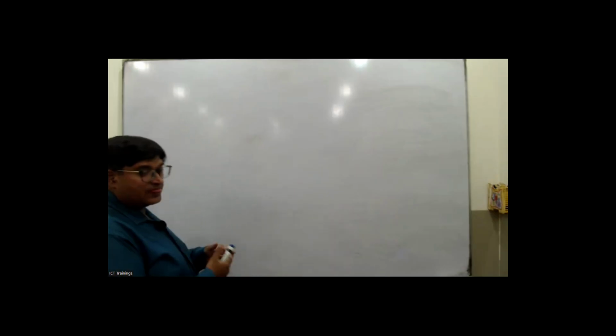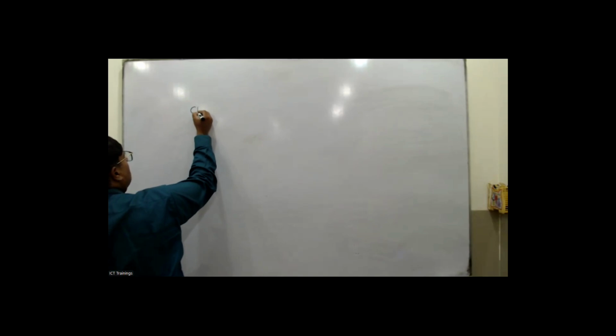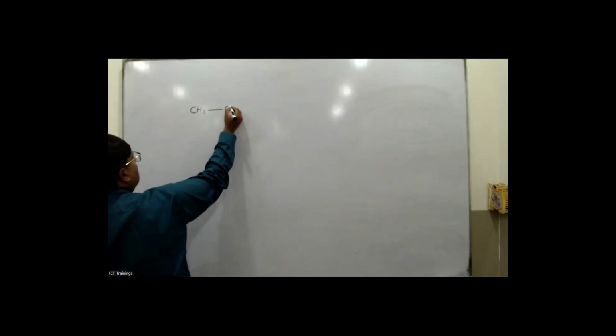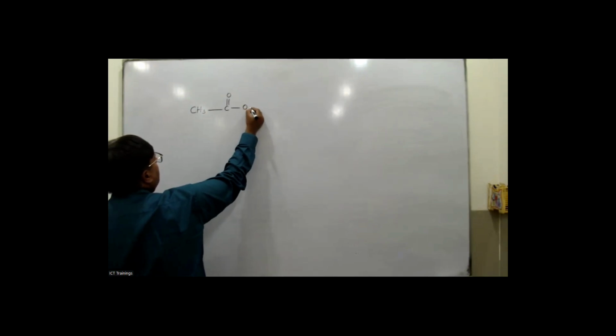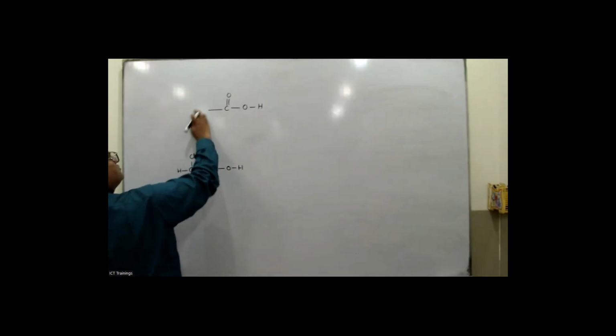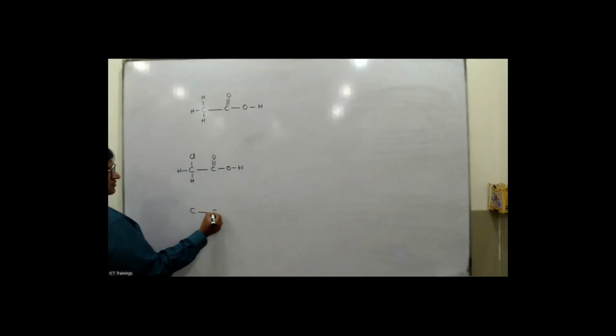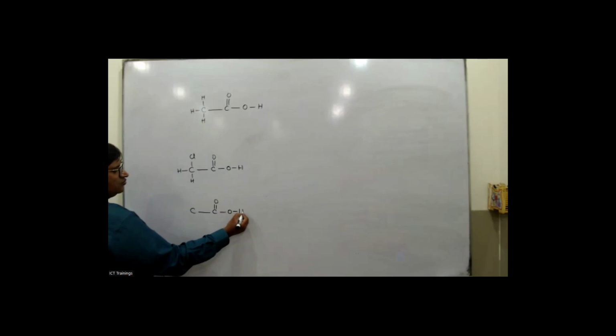Okay, my dear students. Now we are going to do a last thing. Have a look up here. I'm going to draw an acid up here, C double bond O and O and H. Now I'm going to draw another acid up here, but this acid has got chlorine on one side. You should draw this one: carbon, hydrogen, hydrogen, hydrogen, and then C double bond O and OH.